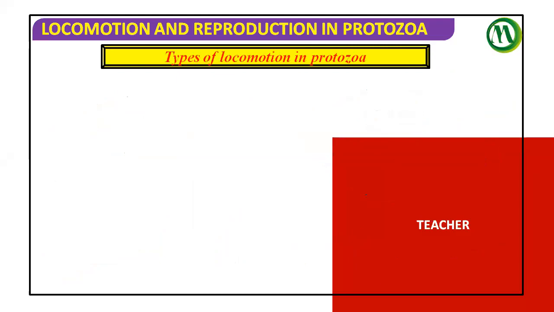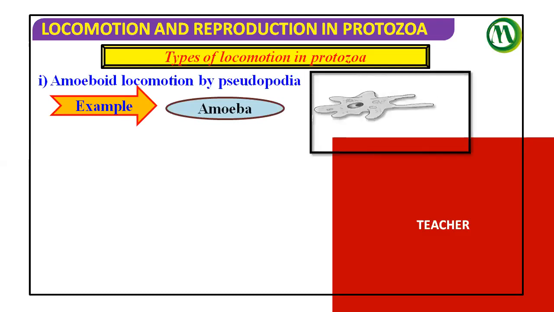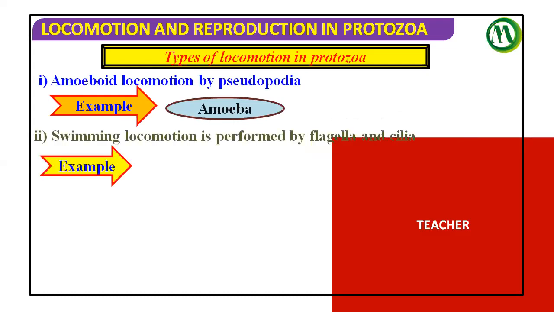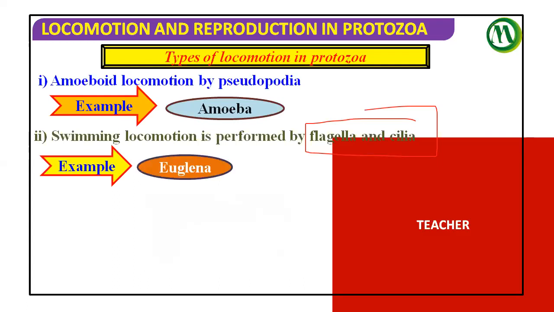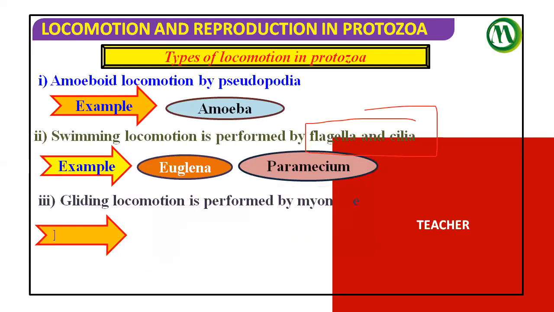The types of locomotion in protozoa. The first one, amoeboid locomotion, we said was done by pseudopodia. Then swimming locomotion is performed by both flagella and cilia. Examples for that, we can take Euglena as well as Paramecium. Then the gliding locomotion, by the myonemes.